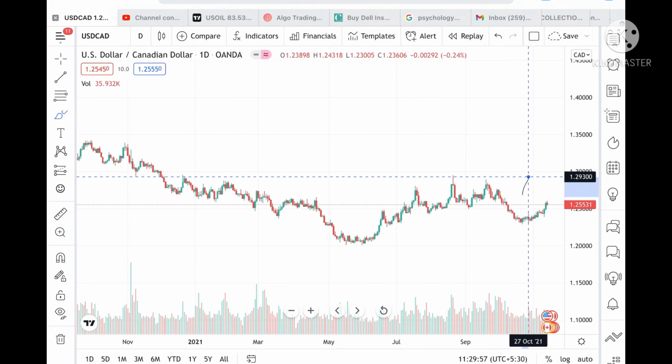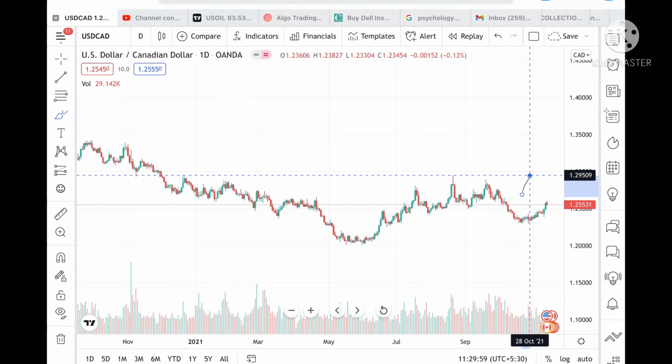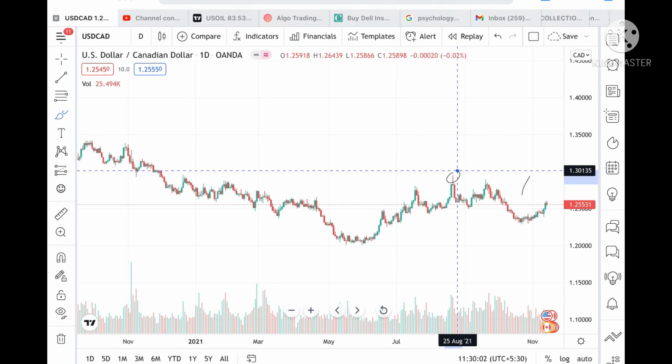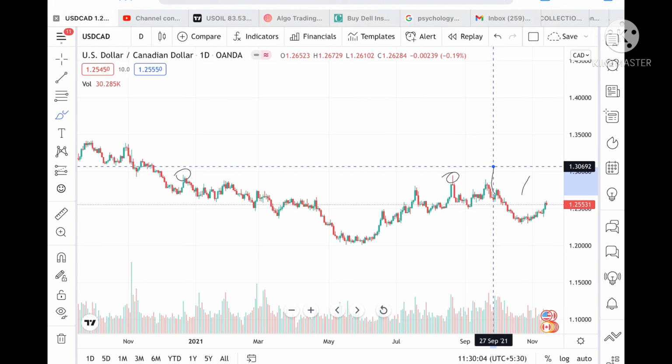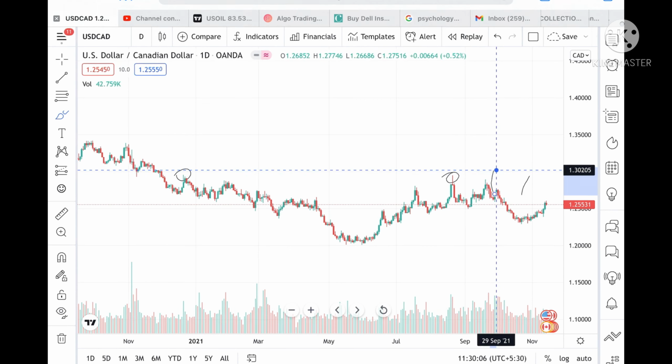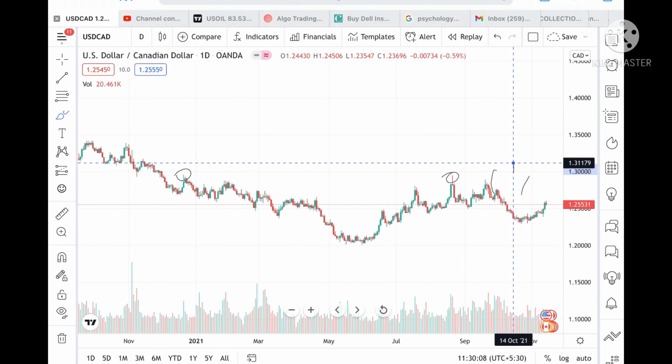Okay, and once this level is crossed, then we can see it can go and touch a level 1.29509, and this level is also tested twice, so chances are high it can go further upside to a level of 1.30205, and from there we can see it can go and touch a level of 1.31110, and then we can see it can go further upside.